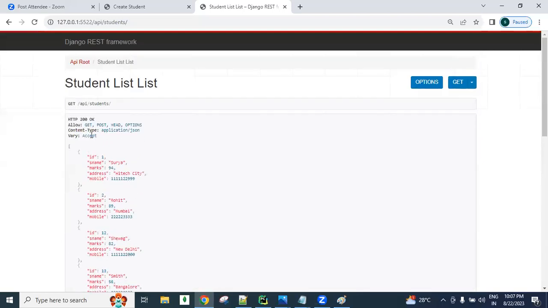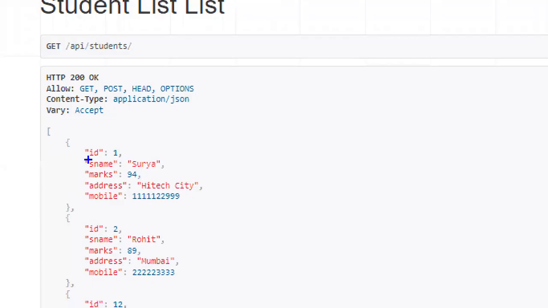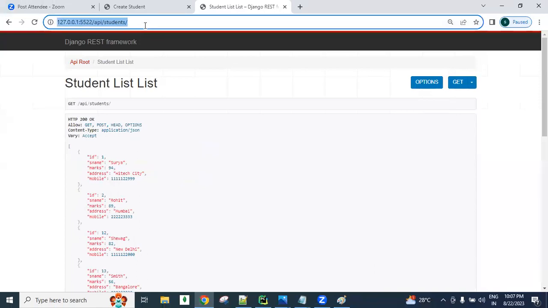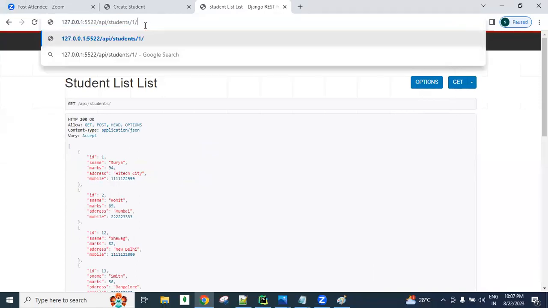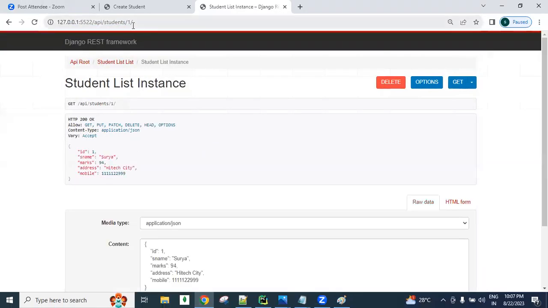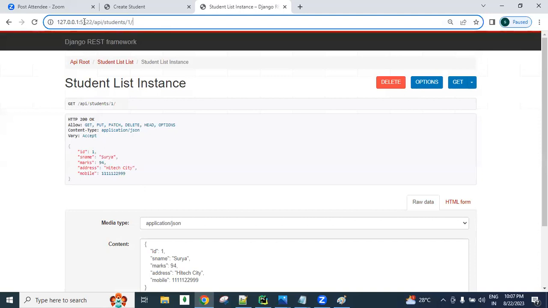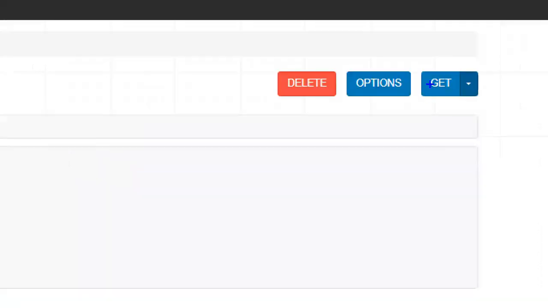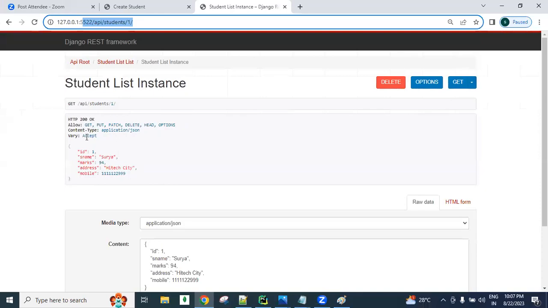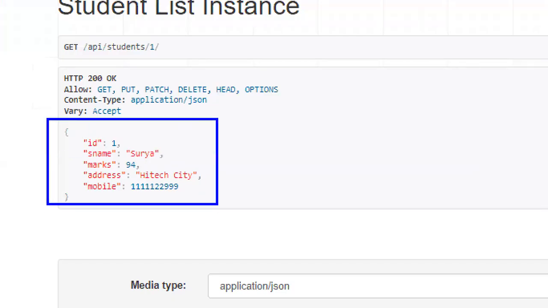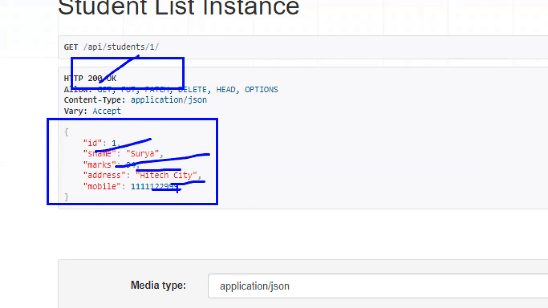Now we have multiple records. For example, ID 1 belongs to whom? Surya. So I'm sending ID 1 and sending the request. From the browser, by default, we can send the GET request, guys. So if that object is available, we get 200, okay. These status codes I will take care of later. So the Surya object is available and displayed.